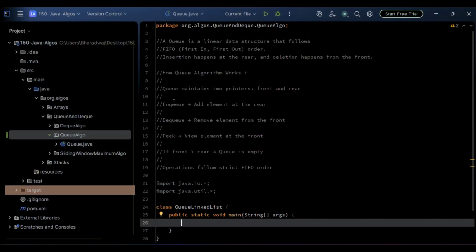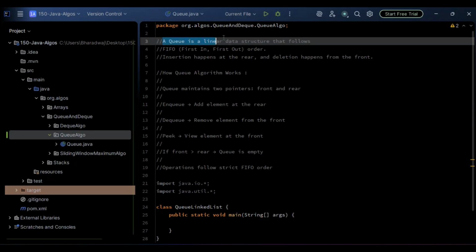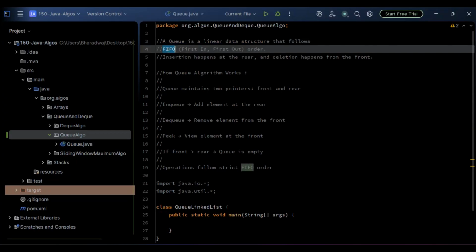Hello everyone. So today, let's move on with one topic, the queue. Let's discuss the queue algorithm. Let's see what the definition states here. A queue is nothing but a linear data structure that follows FIFO.